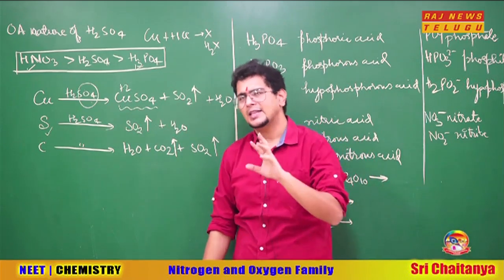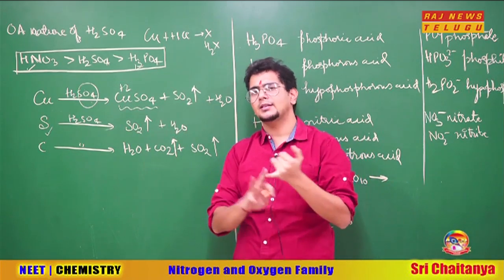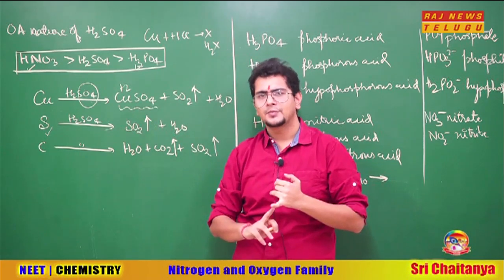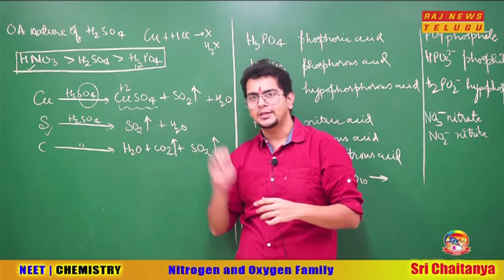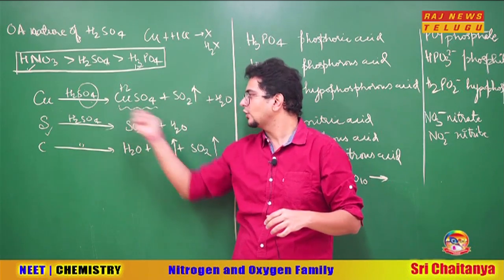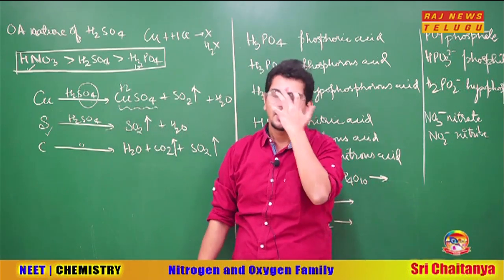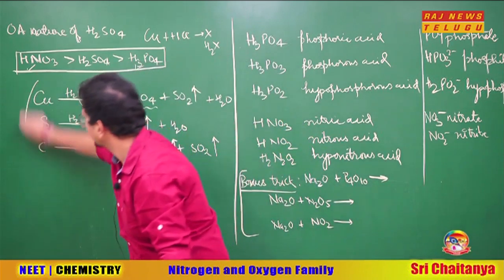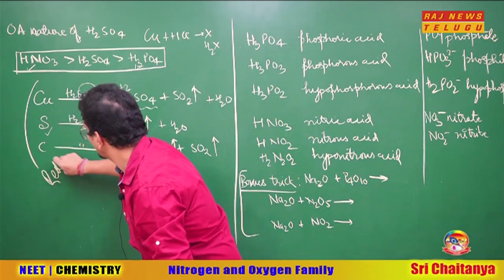Sir, by this time in the HNO3 reaction we know that the sulfur was forming sulfuric acid. Carbon was forming H2O plus CO2. Here on the board I can see, sir, carbon forming H2O plus CO2, but sulfur not forming H2SO4. Why? Look, this is a redox reaction going on. Which reaction is this? Redox reaction.